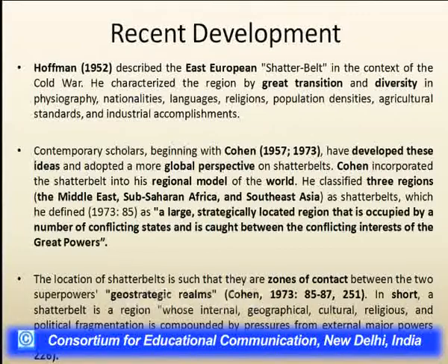The contemporary scholar S.B. Cohen has also developed these ideas of the shatter belt and adopted a more global perspective, giving a regional model of the world based upon the shatter belt. He also classified three different regions of the world that are considered shatter belts: the Middle East region, the Sub-Saharan African region, and Southeast Asia.